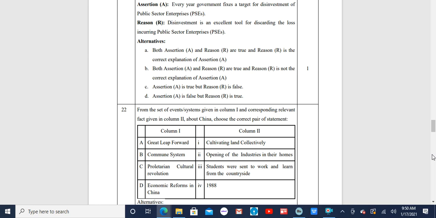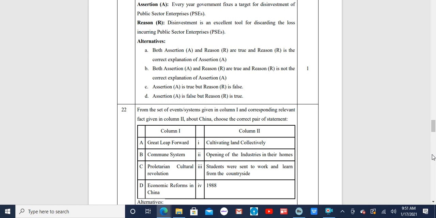The alternatives given as answers are as follows. Both assertion A and reason R are true, and reason R is the correct explanation of assertion A. Second option that has been given here is both assertion A and reason R are true, and reason R is not the correct explanation of assertion A. Third one, assertion A is true, but reason R is false.